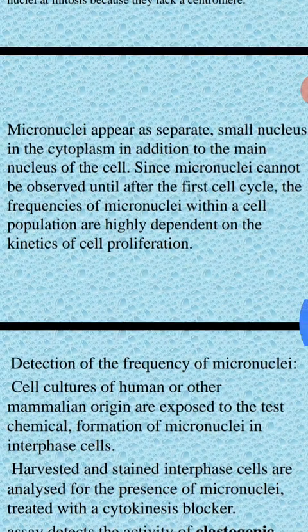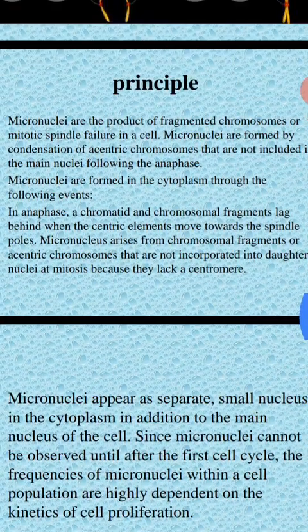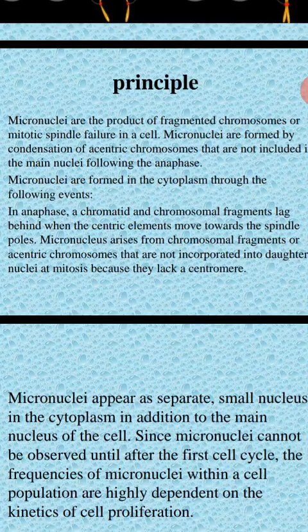The frequency of micronuclei within the cell highly depends upon the kinetics of proliferation. Micronuclei mainly result from fragmented chromosomes or fragmented mitotic spindle, which fail to be incorporated into daughter nuclei during mitosis.